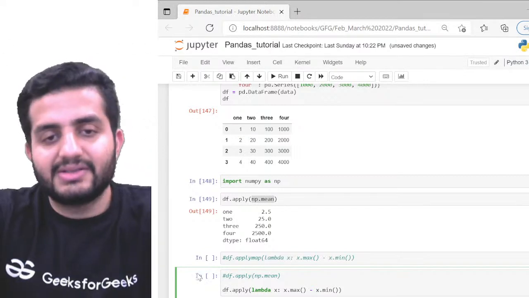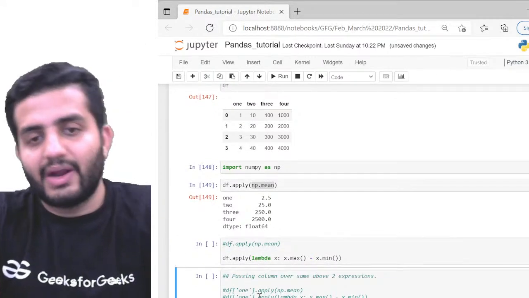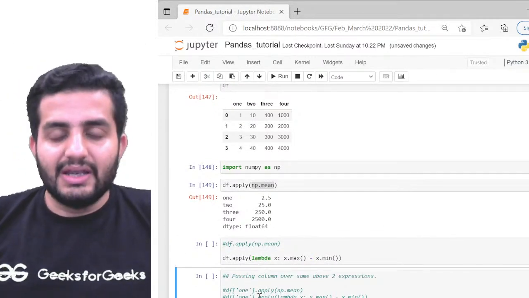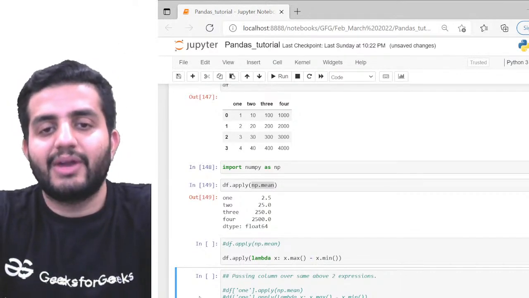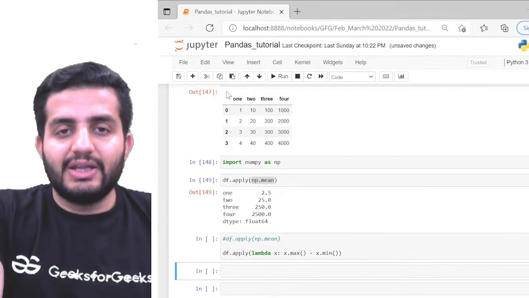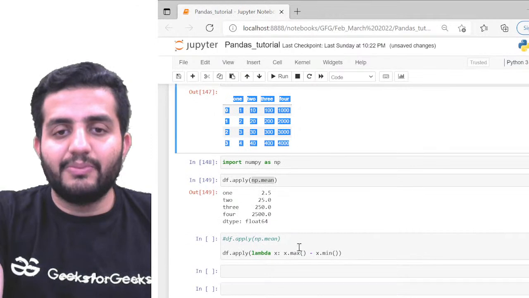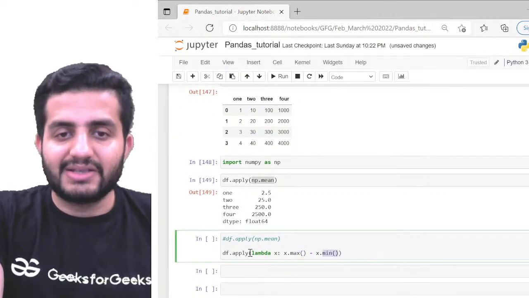So in this case, I want the difference between the maximum and the minimum values. I want to see how my individual maximum and minimum values look like. So basically I'm trying to find out the range of my values here. Can you see this? For each of my individual columns, I want to pass what the range is: x.max() minus x.min(), and I'm passing it over lambda.